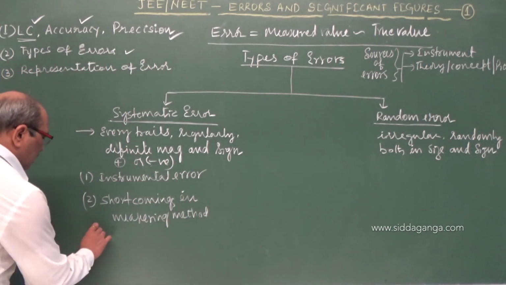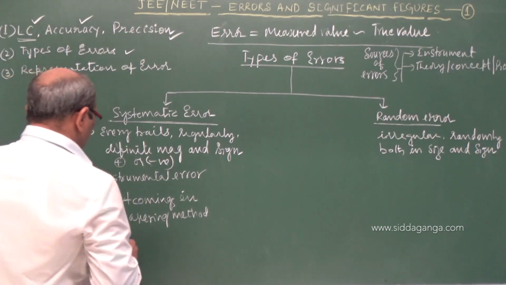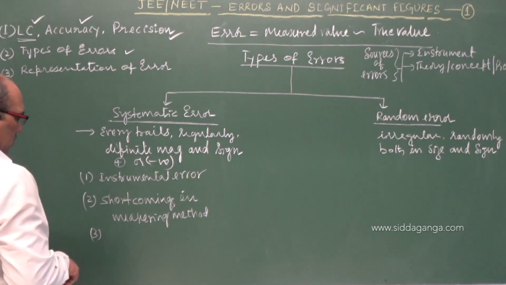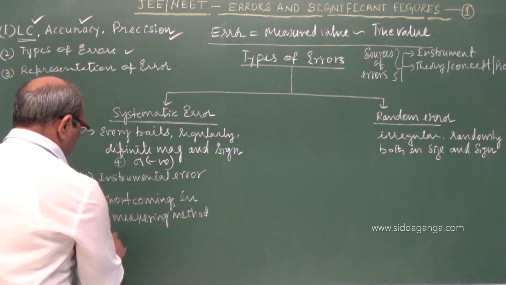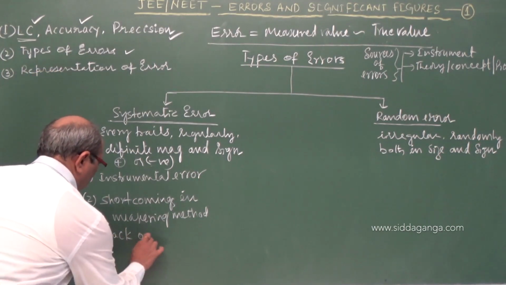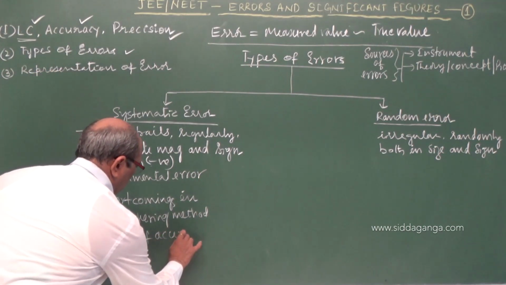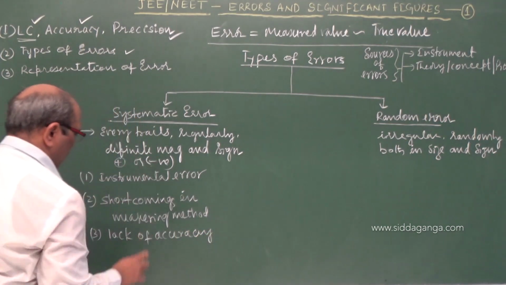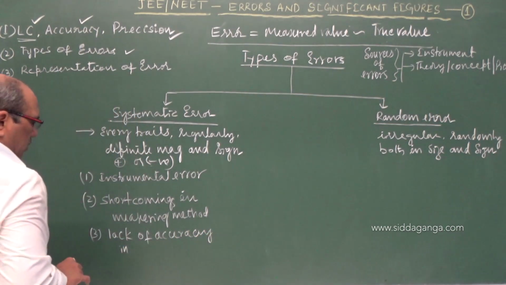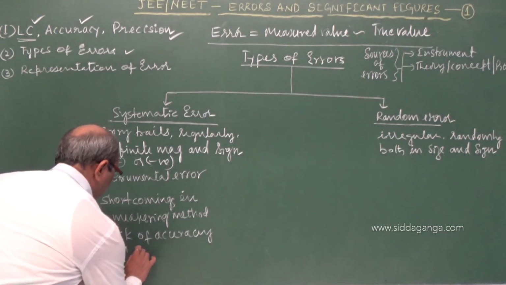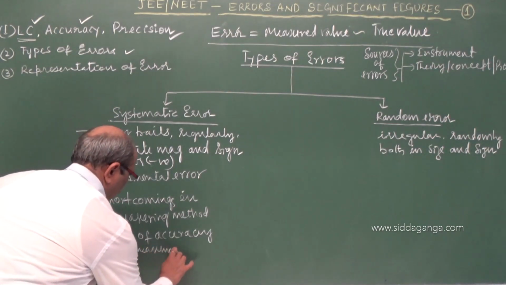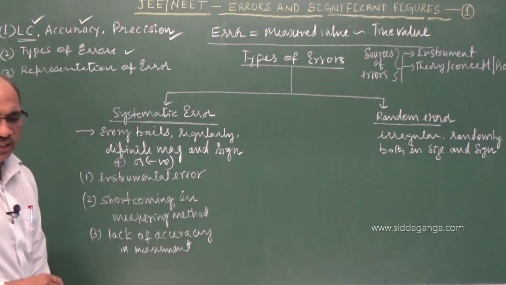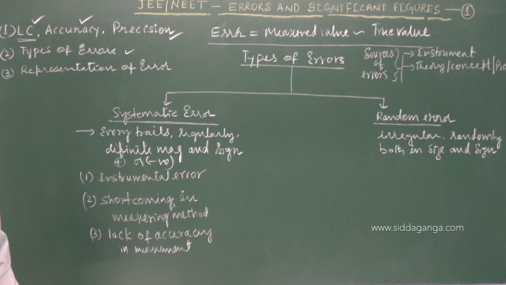And the third one is a shortcoming in the measuring instrument: lack of accuracy in the scale. Lack of accuracy can give this error.